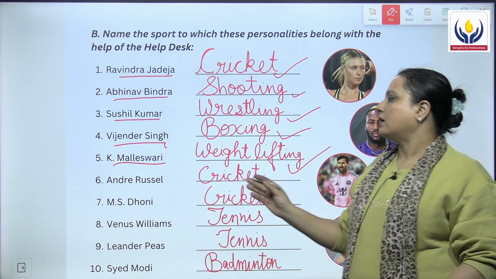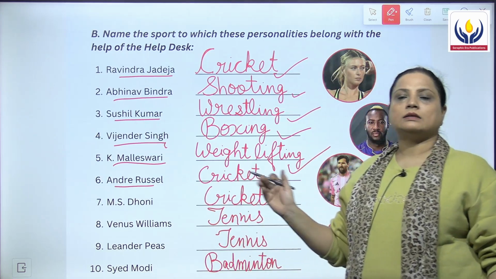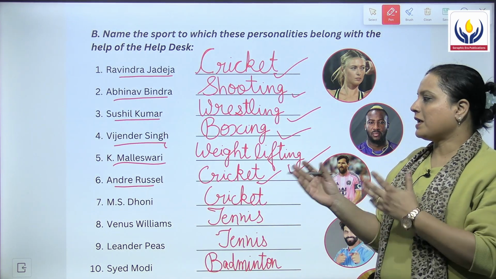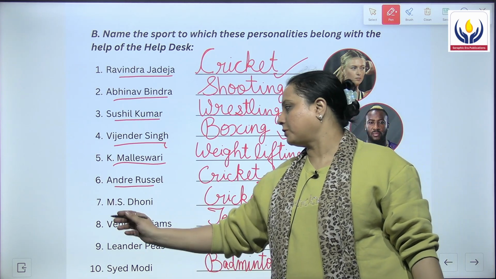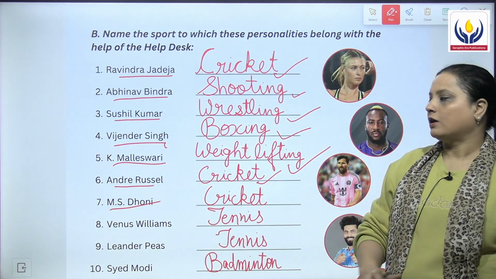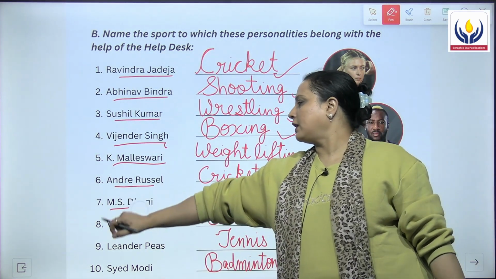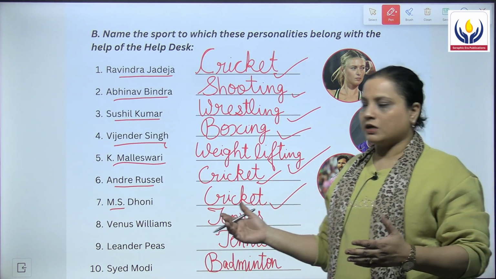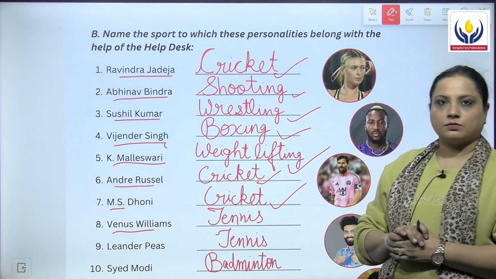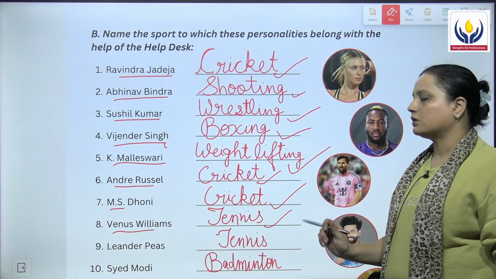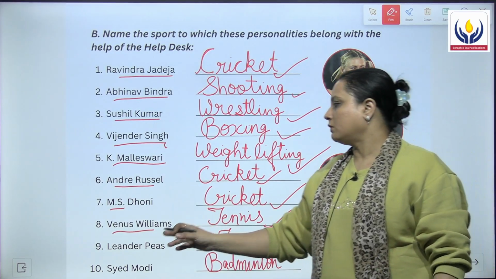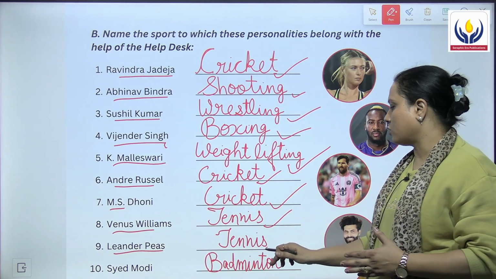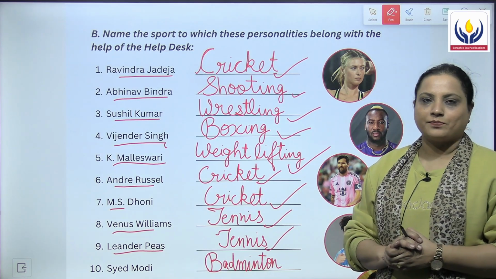Then we have Andre Russell. Andre Russell is related to cricket. The next is our other favorite cricket player MS Dhoni, and he is related to cricket. Eighth is Venus Williams, and the answer is tennis. Ninth, Leander Paes, and again the answer for this is tennis.